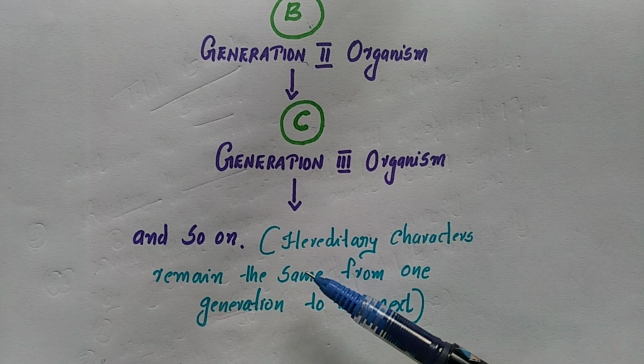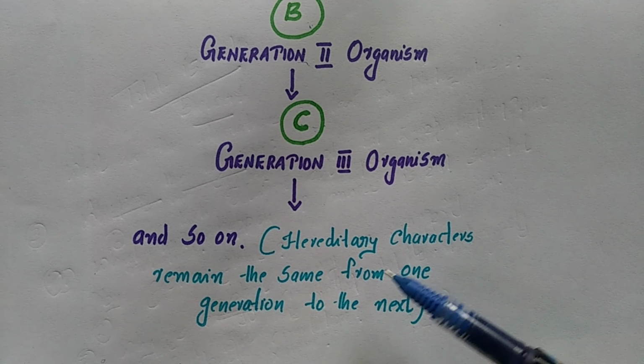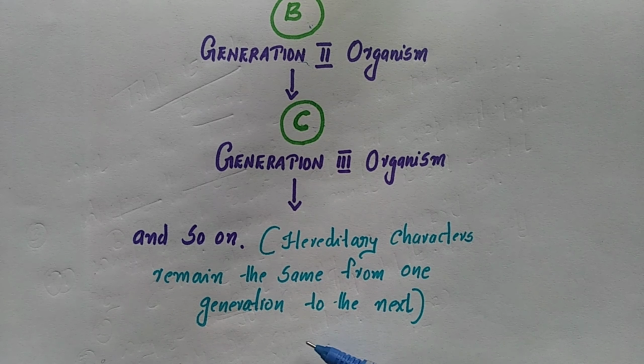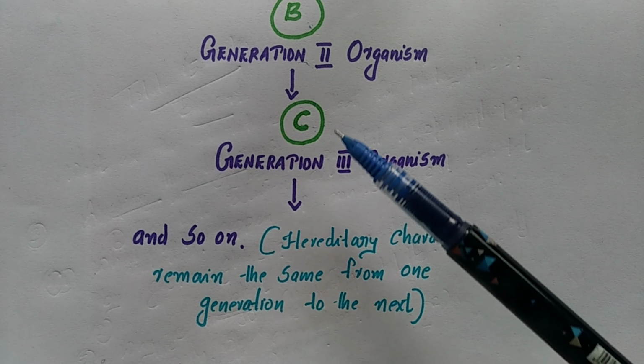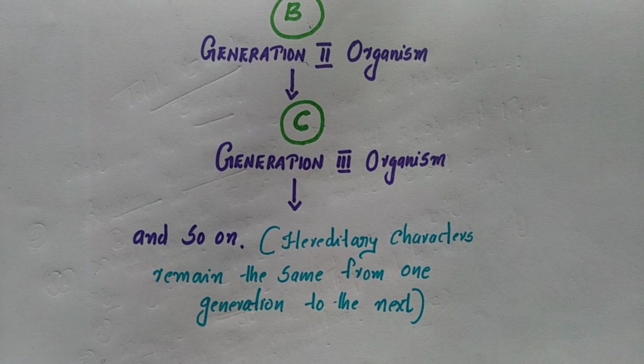So what we can conclude here is that the hereditary characters remain the same from one generation to the next. As long as asexual reproduction continues, the characters will remain the same. These are the basic features of asexual reproduction.